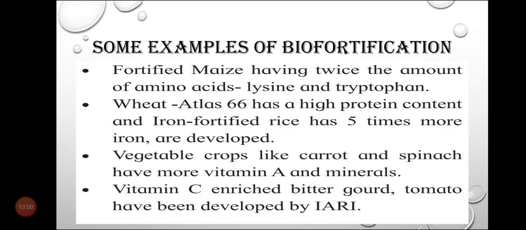You have to remember all these examples for your exams: biofortified maize with a high amount of amino acids, wheat Atlas 66 with high protein content, iron rice with 5 times more iron, carrot and spinach with more vitamin A and minerals, and bitter gourd and tomato with more vitamin C. All these are biofortified foods.